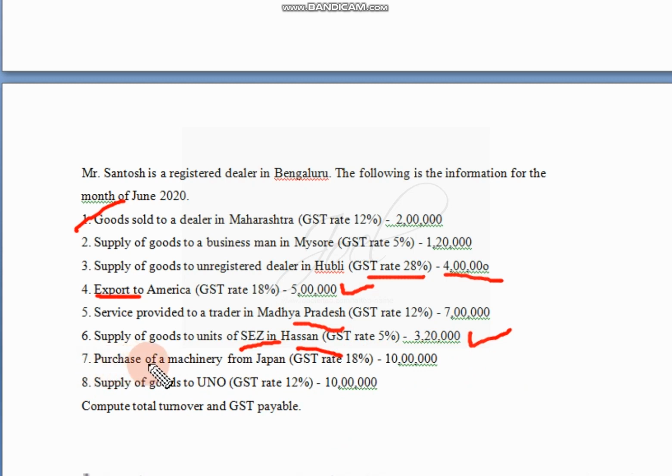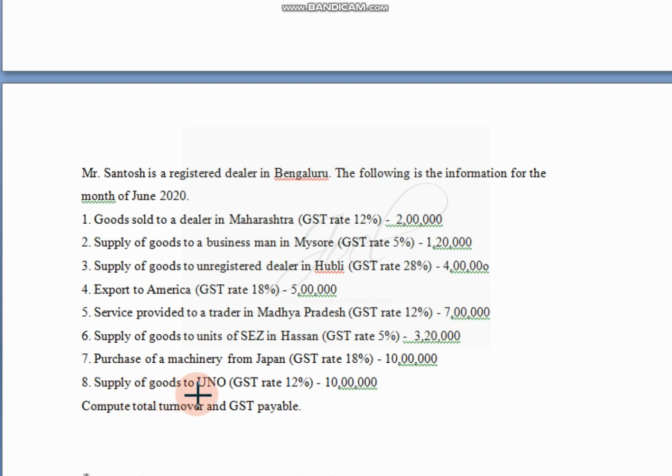Next, purchase of machinery from Japan. GST rate is 18%, 10 lakh. Here it is a purchase, so we are not considering it. It is not a part of total turnover. At the same time, we are not considering any taxation rate for that.